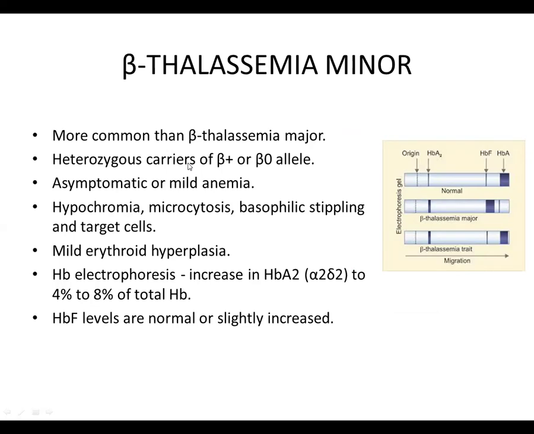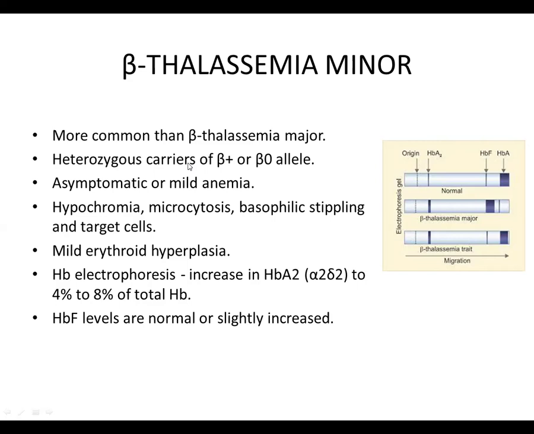Mild erythroid hypoplasia may be seen. On hemoglobin electrophoresis, there is an increase in hemoglobin A2, which increases up to 4 to 8% of the total hemoglobin. Normally, it is around 2.5%, but in cases of beta thalassemia minor, hemoglobin A2 is increased up to 4 to 8% of the total hemoglobin.